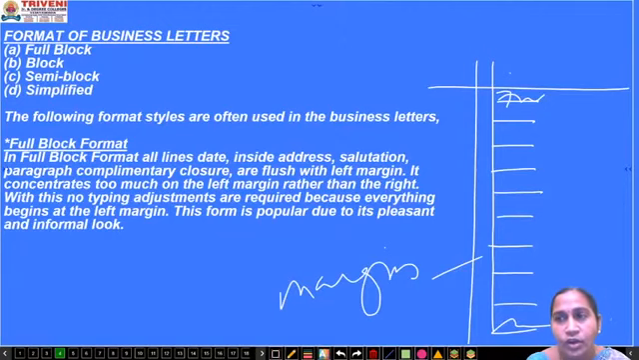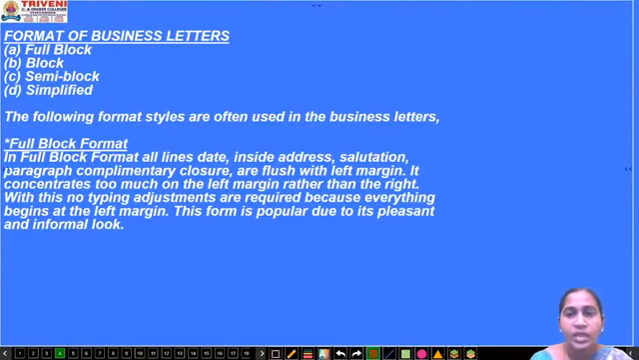This is the modern way of letter writing and you don't have any confusion whether to write the date on the right or on the left. Everything is mentioned in the left margin rather than the right. With this, no typing adjustments are required, because everything begins at the left margin. This form is popular due to its pleasant and informal look.